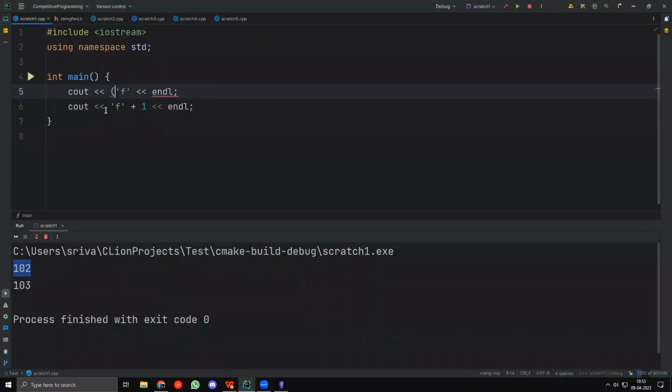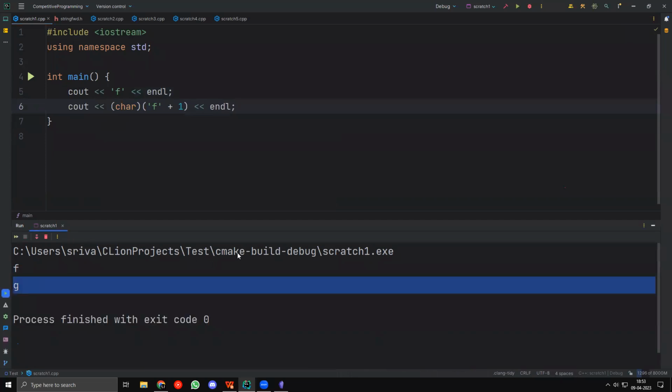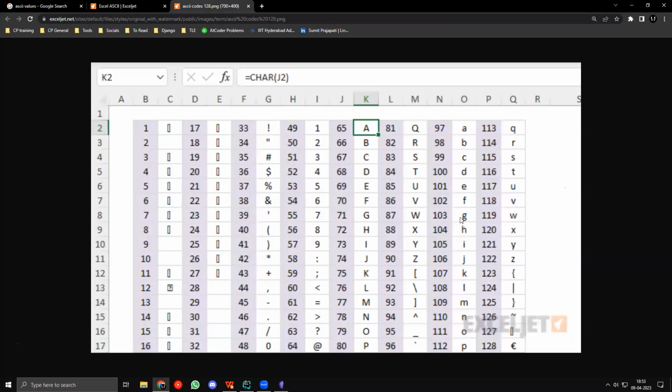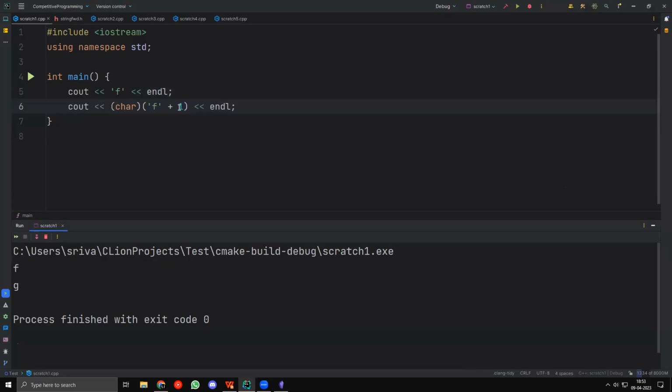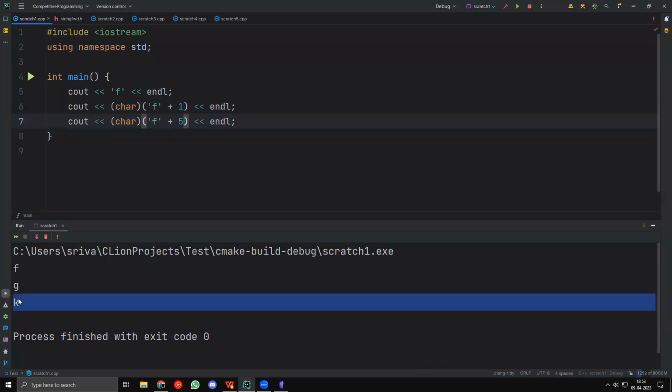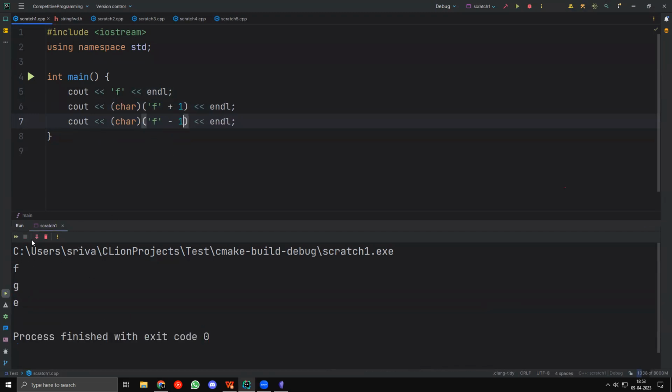Now, let this stay as a character. But whenever I take f plus 1 here, I'll convert the result to a character. Let's see what happens. If I run this, you can see that I get G. So right after F, I have G. So I can in fact perform arithmetic operators like this. I can take F plus 1, or F plus 5, let's say. That would be K. I can also take F minus 1, which should give me E, and so on. So it is in fact possible to perform arithmetic operations on alphabets.